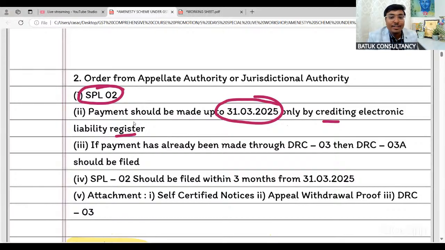Sir, why liability register? As we all know, there are total 3 ledgers available on the common portal. One is the cash ledger, another is the credit ledger, third one is the liability ledger. If any demand has been raised by the departmental authority through the order, in that case, the same will be reflected in the liability ledger. So if you are going for the amnesty scheme, first you need to set off or credit that liability ledger.